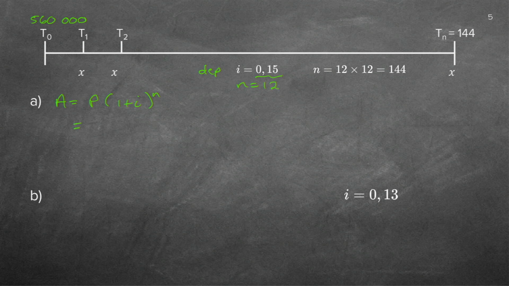Now we start filling it in. It's 560,000 times (1 plus 0.15). Remember, we don't use 15% or 15 over 100. Rather use the decimal. It's much easier to click into your calculator. To the power of 12 years, because I want to know what my boat is worth in 12 years' time. So I'm going to do 560,000. Make sure of all the noughts. Bracket 1 plus 0.15, close your bracket, to the power of 12, equals.